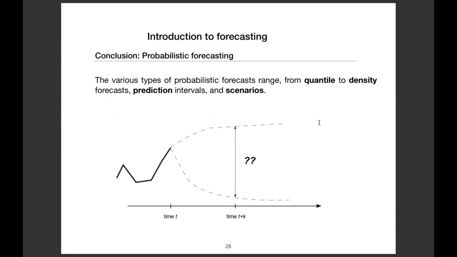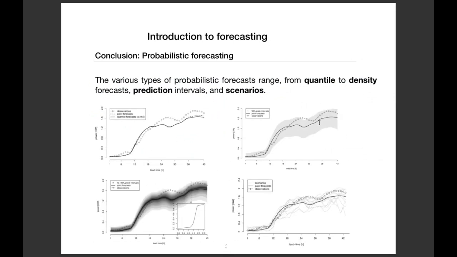You have, for instance, the quantile forecast, the density forecast, the prediction interval forecast, and the scenario forecast. Depending on your application, maybe you will use prediction interval or maybe scenario, I don't know. It completely depends on your application. So here, for instance, you have quantile forecast, here prediction interval, density forecast, and here scenario forecast. And depending on your case study, maybe you will use this information or this information.